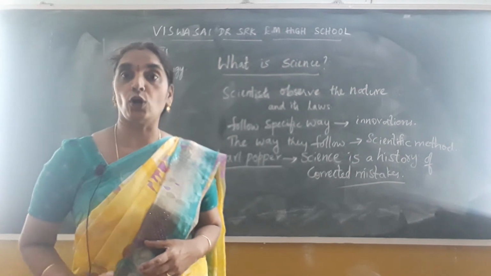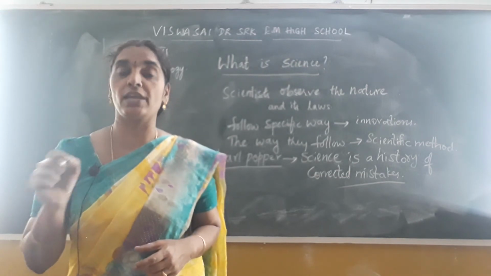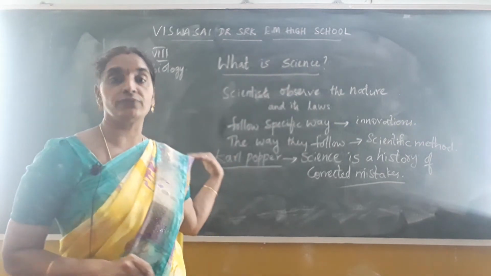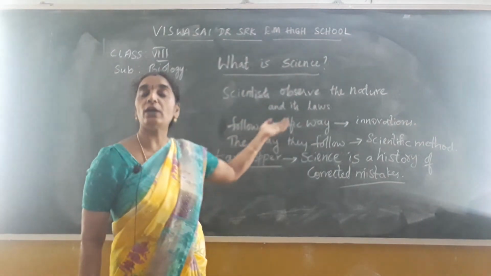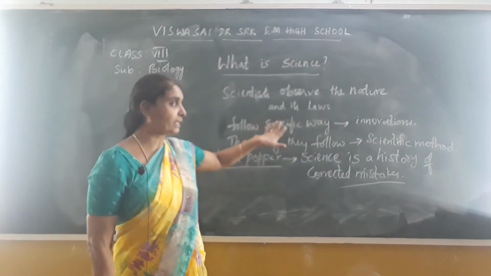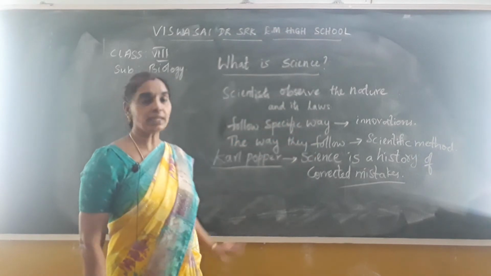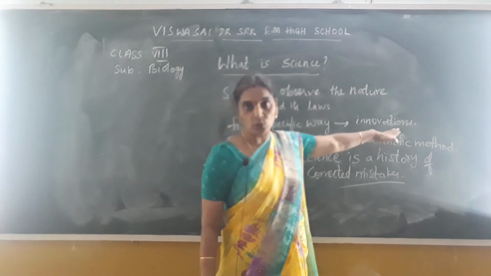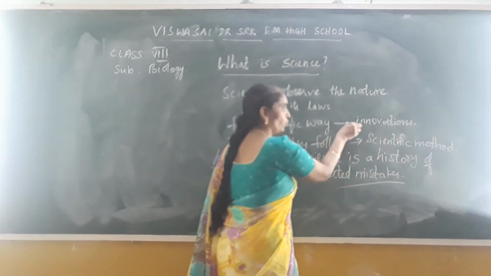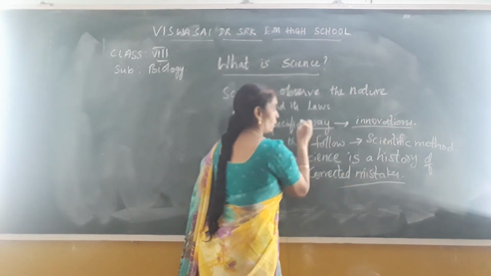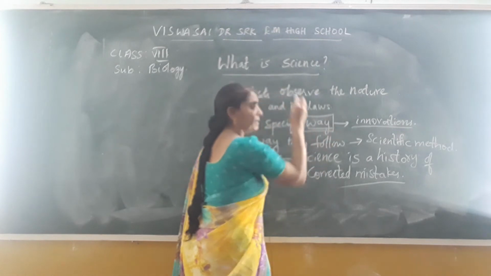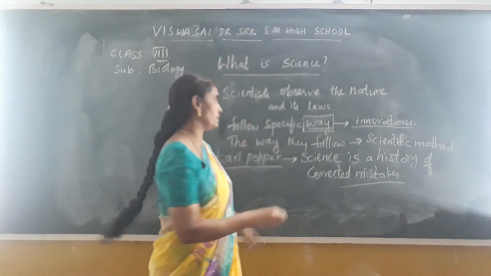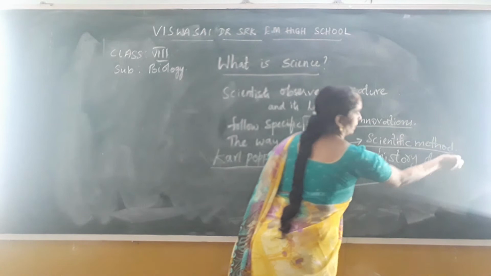The way they follow, the different steps they follow in their innovations, is called scientific thinking. The scientists follow a special way for their innovations. To do their innovations, they follow some method, isn't it? So that is called a scientific method.